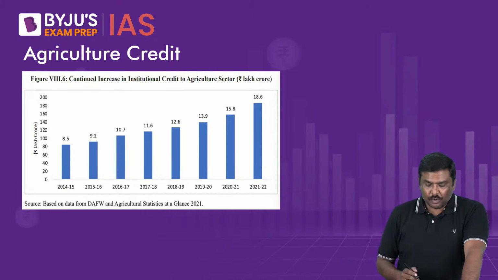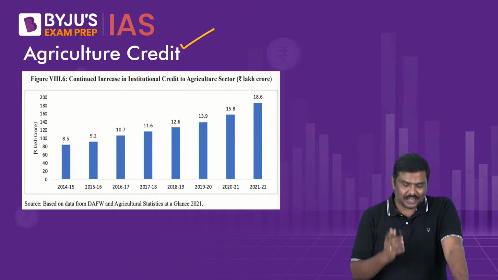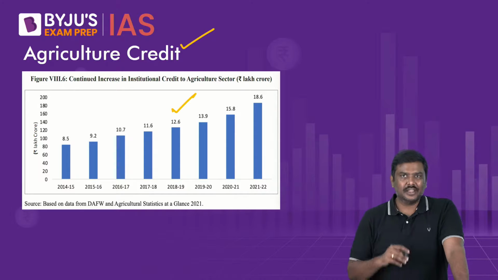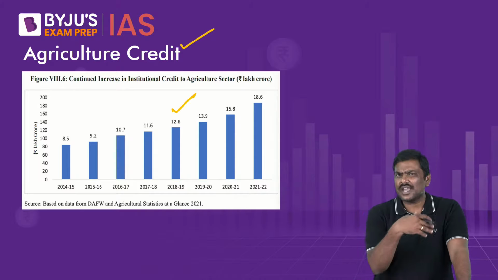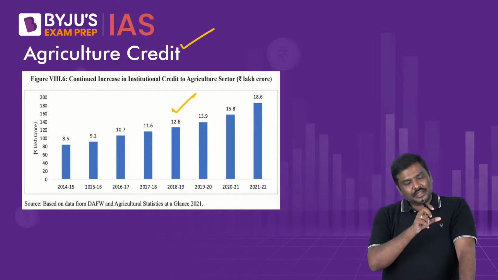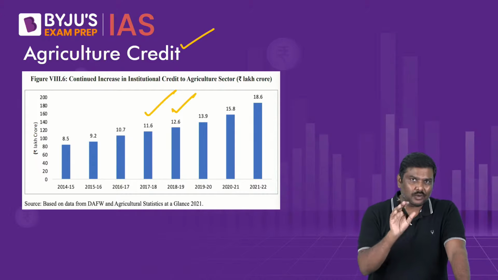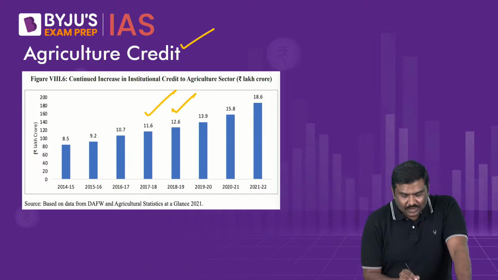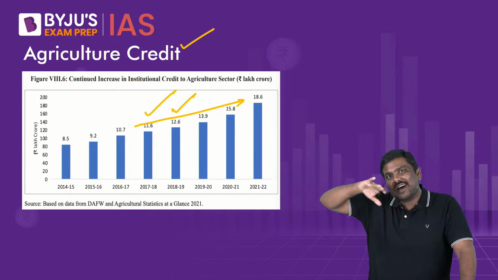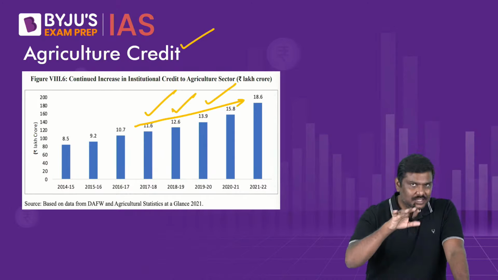Now the third very important point as to what the Government of India has done to promote the agriculture sector in recent times is to increase the total amount of agriculture credit. Generally in the budget, which is announced annually by the government, it allocates or keeps a target of how much agriculture credit should be provided in 1 year. And if you just have a look at it, in the last 5 to 6 years, there has been a consistent rise in the total credit that is allocated by the government to the agriculture sector.